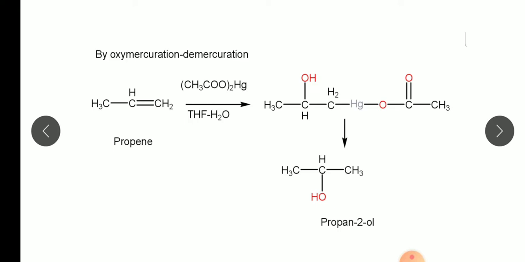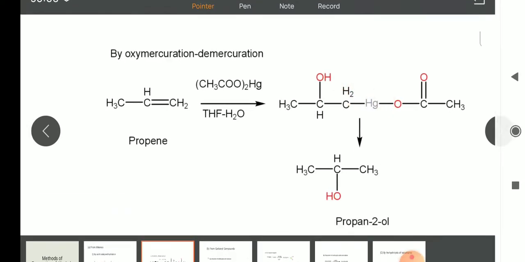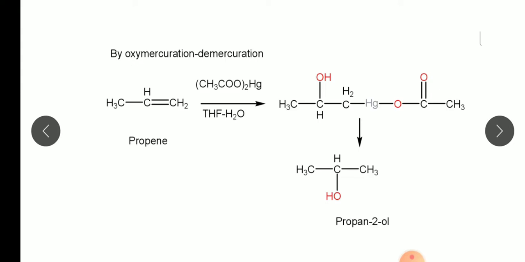In the presence of solvent tetrahydrofuran and water, it gives this intermediate, CH3CHOH CH2HgOCOCH3. And then by reducing that with sodium borohydride, we'll write NaBH4 here, that intermediate gets converted into propan-2-ol.